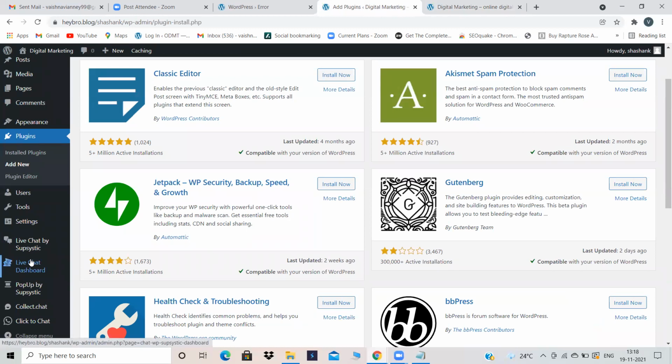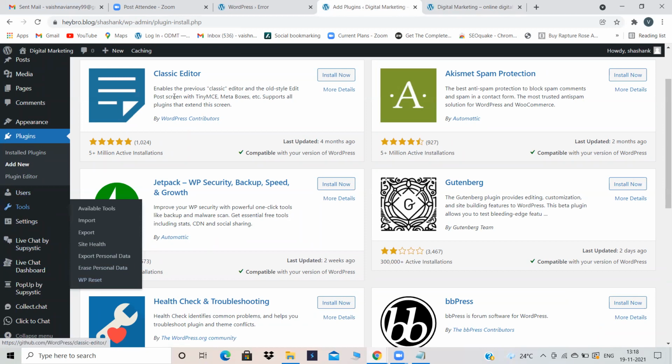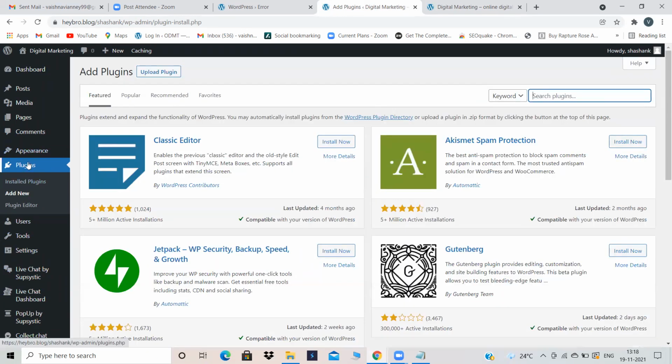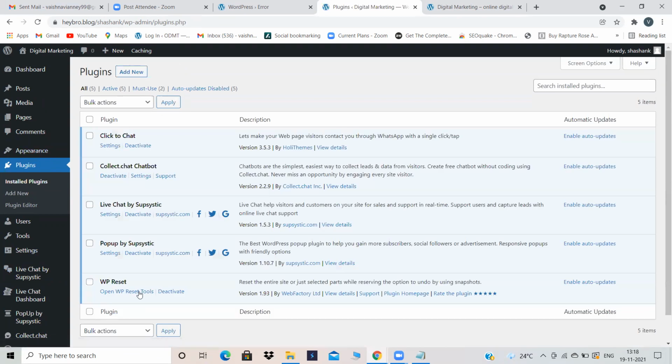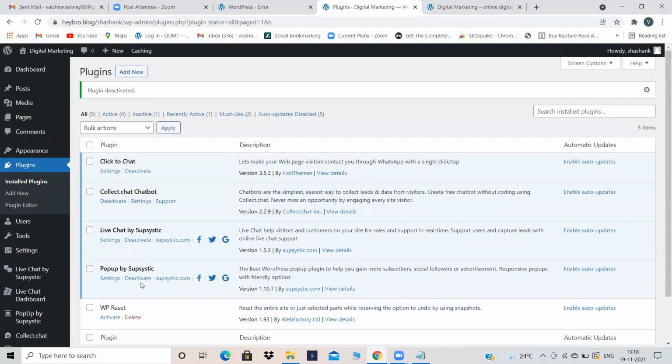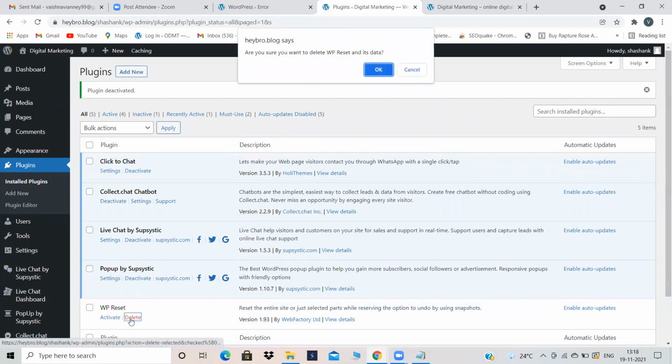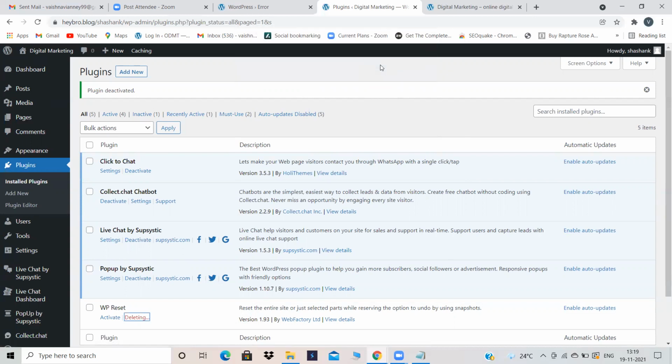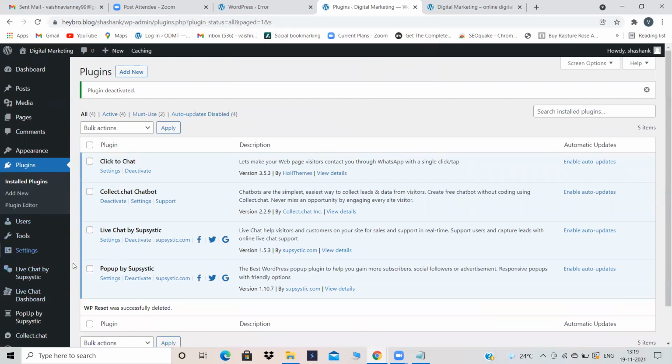And what I was telling you about WP reset is also a plugin. So I will uninstall the plugin called WP reset and I will show it to you. Plugins. Deactivate. This is how, if you want to delete a plugin, first you have to deactivate, then you have to delete it. Because first you are installing, then you are activating it, right? So first deactivate, then delete it. Now WP reset is not there in this website.